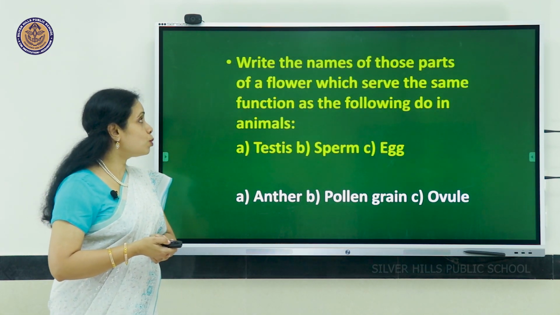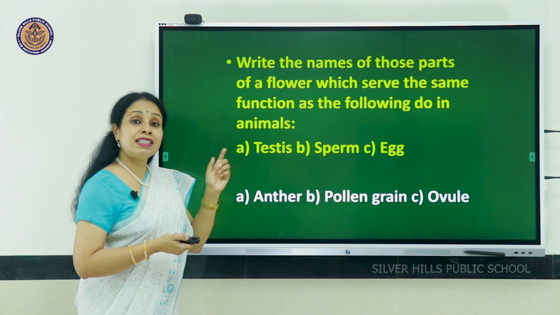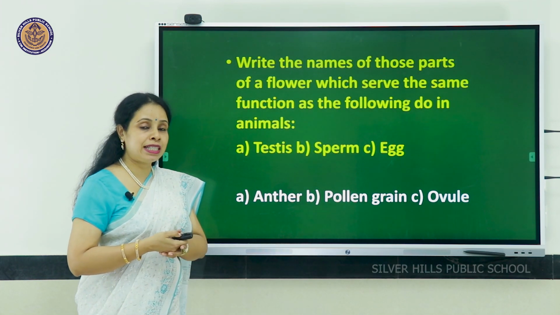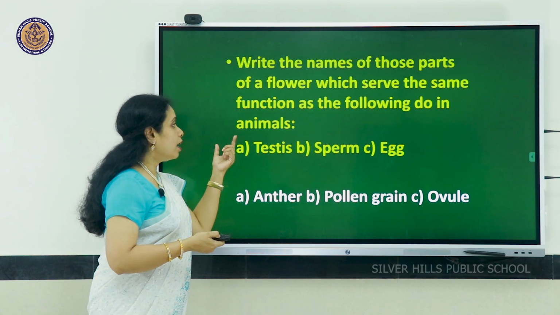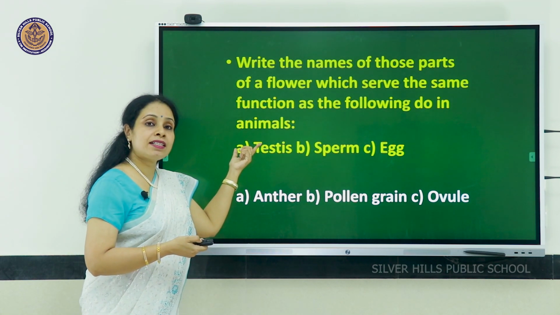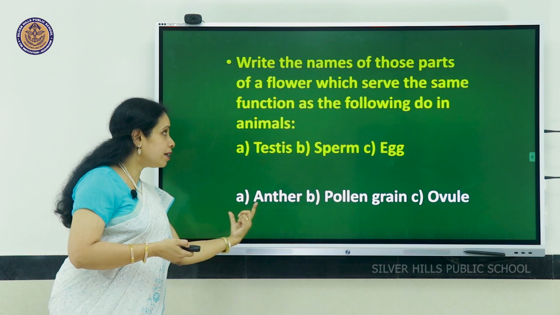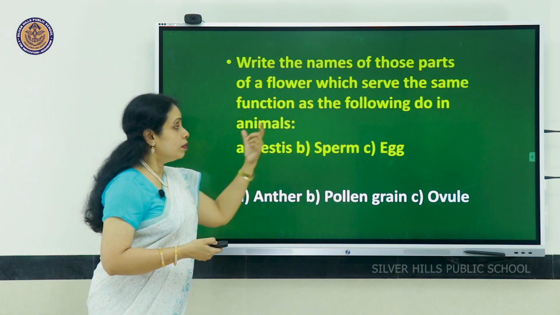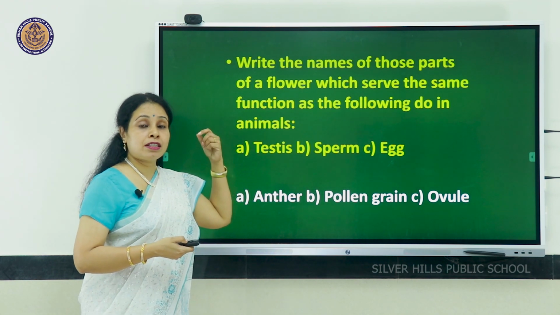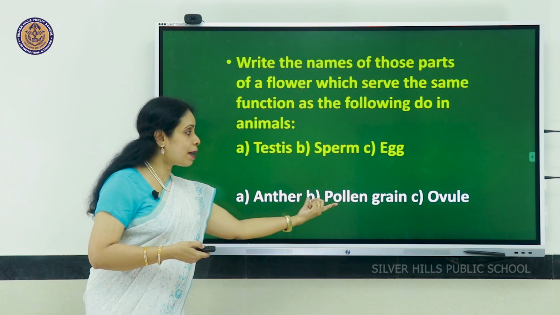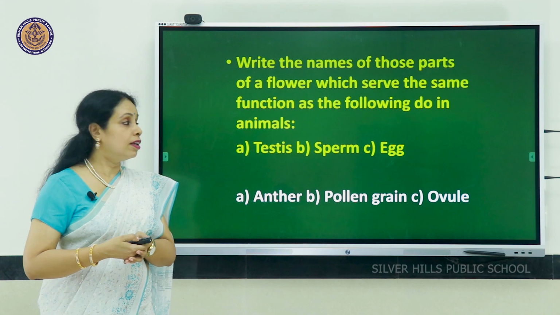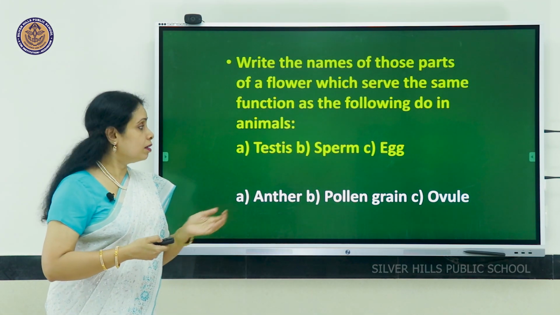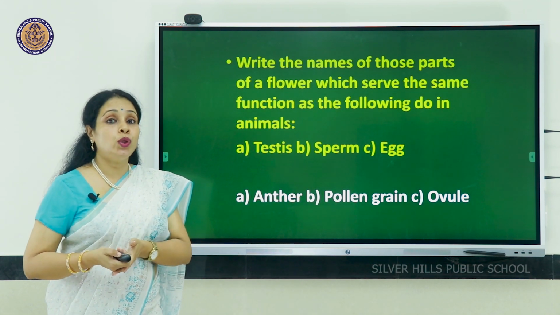Write the names of those parts of a flower which serve the same function as the following do in animals. In animals, testis. So the same part in the flower will be anther. Sperm, that is a male gamete. So in flower, the male gamete is pollen grain. Egg, which is the female gamete. Here it is the ovule.